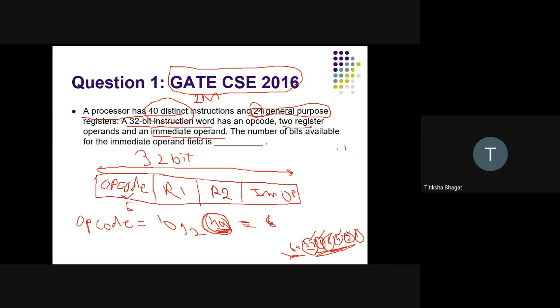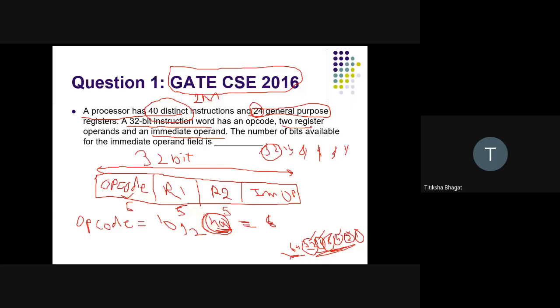Again write 1, 2, 4, 8, 16, and 32. But 32 is greater than 24. So how many bits do we need? 1, 2, 3, 4, and 5. So to represent a register, the number of bits will be 5. For R1 we will need 5, and for R2 also we will need 5.